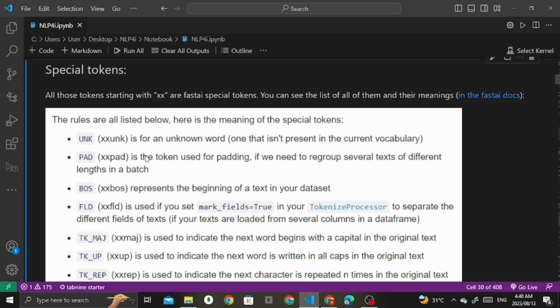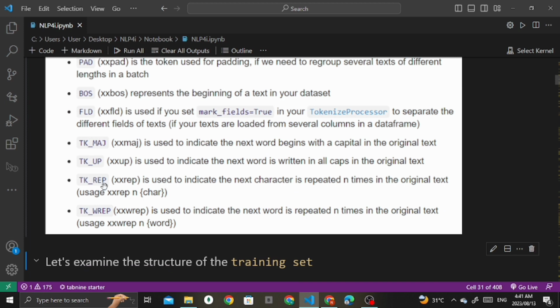Okay, these are the special tokens we're going to talk about. Each of these individual units is referred to as a token. So actually, those unknown words I was talking about were tokens. We also have some special tokens. UNK is for unknown words. XXPAD is for padding. TKREP is for repetition. We have XXBOS, which is the beginning of a string literal.